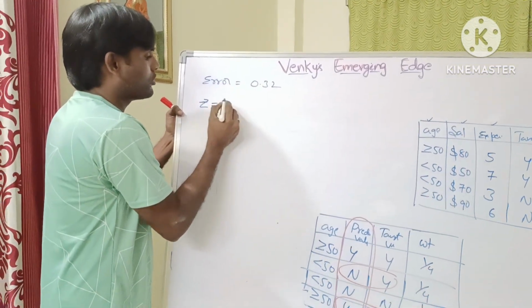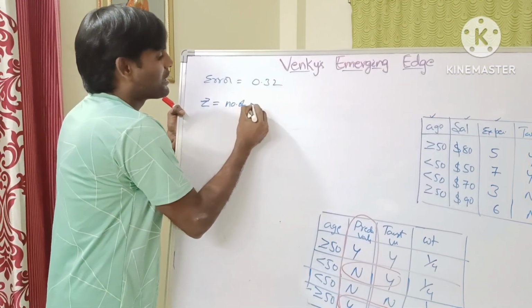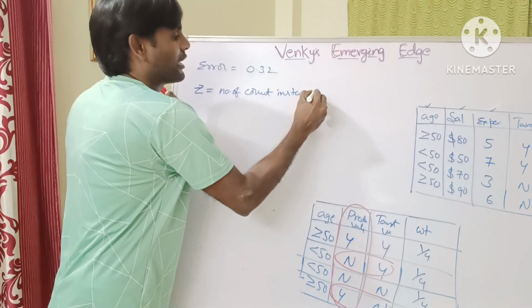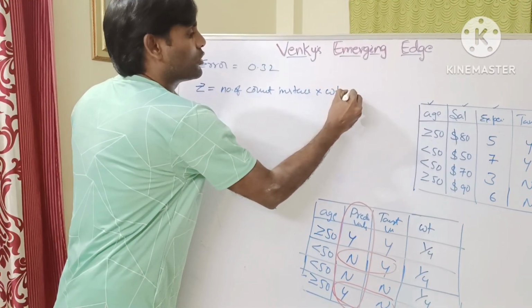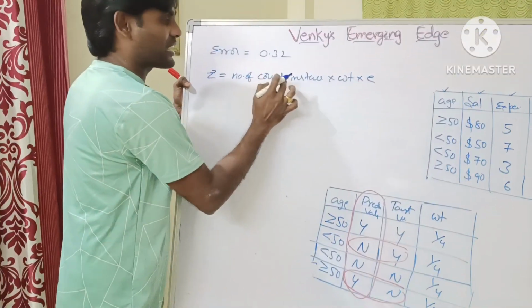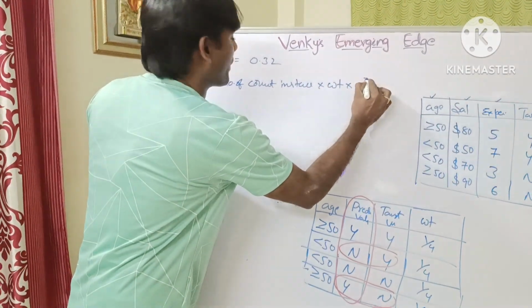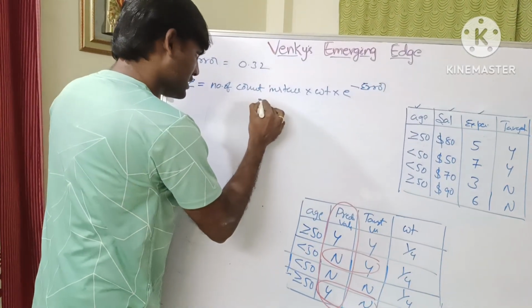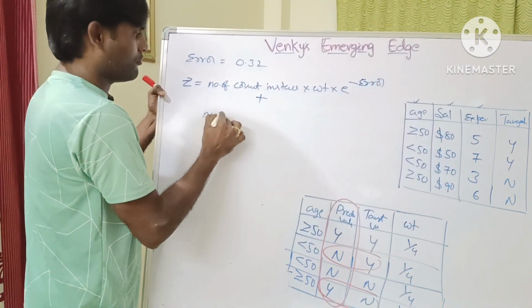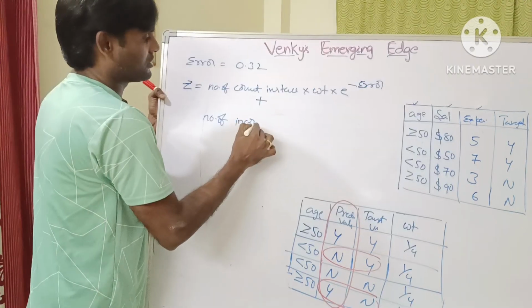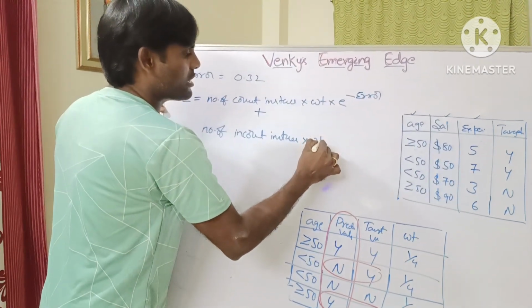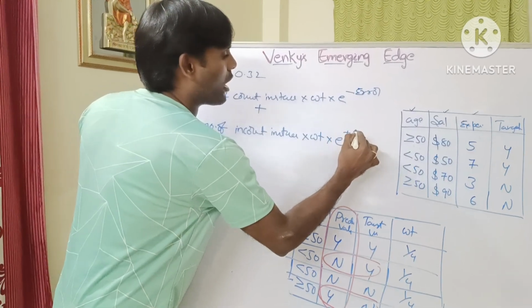How to calculate the Z value: the number of correct instances into weight into e power minus error, plus the number of incorrect instances into weight into e power plus error.